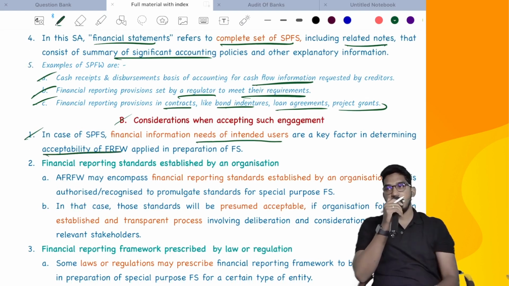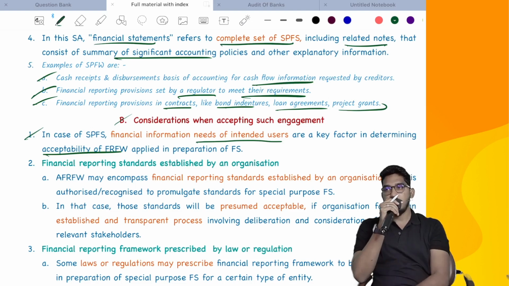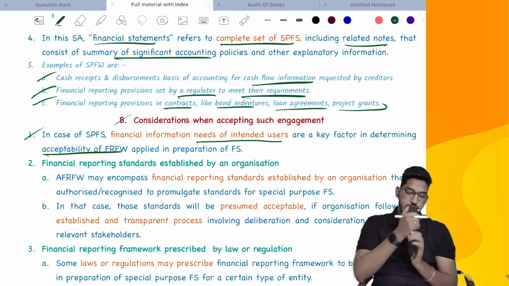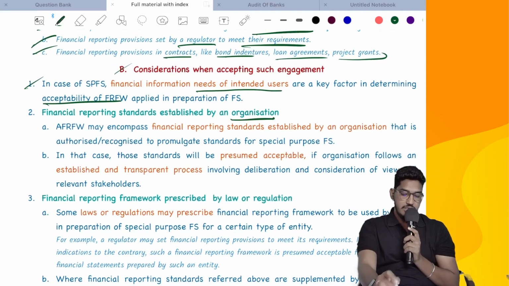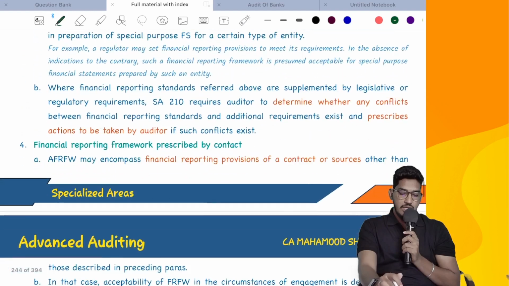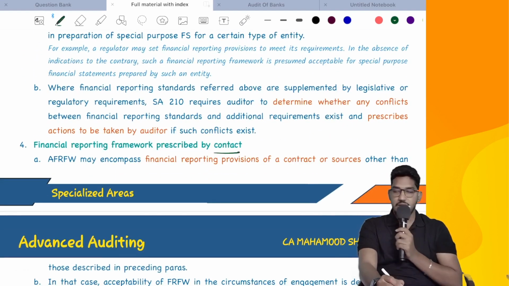of the financial reporting framework. So one of the most important considerations is that you need to determine whether the financial reporting framework is acceptable. And what is the main factor you will consider? The information needs of intended users. Depending on that factor, you will decide whether the framework is acceptable or not. And as I've told, a financial reporting framework can be given by an organization, by a law or regulation, or it can also be given by a contract.